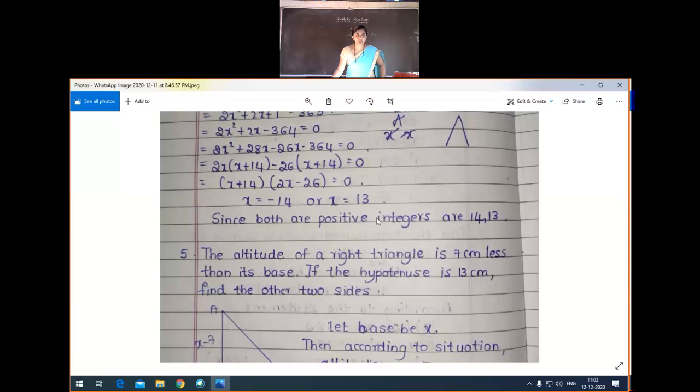Since both are positive integers, 14 and 13. What is that actually? So can I get the explanation from Rashmi for this problem? Yes, Rashmi?